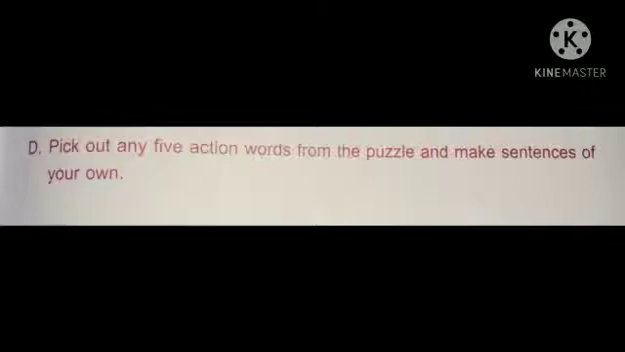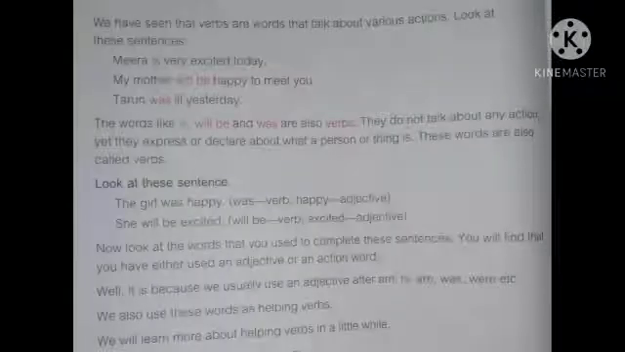This is for homework. Next, we have seen that verbs are words that talk about various actions. Look at these sentences. Meera is very excited today. My mother will be happy to meet you. Tarun was ill yesterday. The words like is, will be, and was are also verbs. They do not talk about any action, yet they express or declare what a person or thing is. These words are also called verbs.